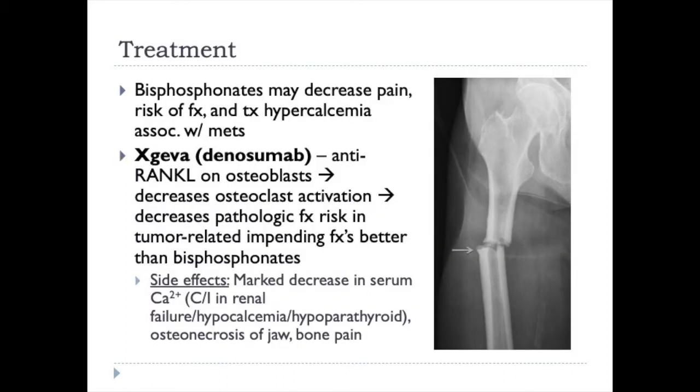Bisphosphonates are commonly used to decrease pain, decrease the risk of fracture, and treat hypercalcemia that's associated with metastatic disease. Xgeva, or denosumab, is a newer agent out there that's anti-RANK ligand on the osteoblast that decreases osteoclastic activation. This decreases pathologic fracture risk and tumor-related impending fractures a little bit better than bisphosphonates. Side effects, though, for both of these agents are obviously the atypical femur fracture shown there on the right, marked decrease in serum calcium, and so therefore this is contraindicated in renal failure, hypocalcemia, or hypoparathyroidism. These can also cause osteonecrosis of the jaw and bone pain.